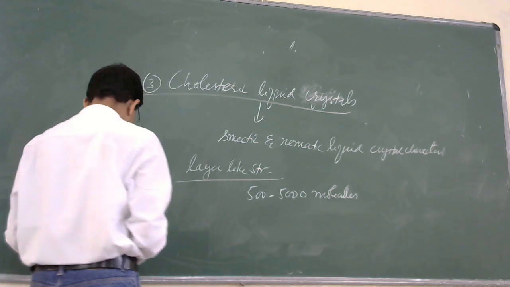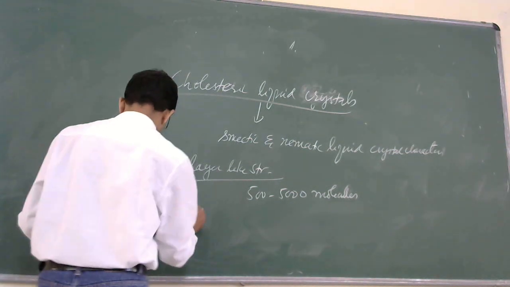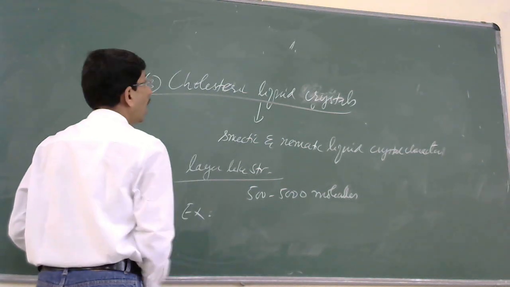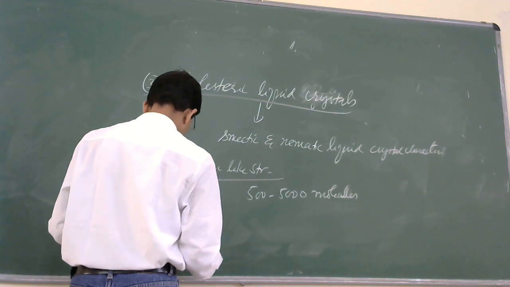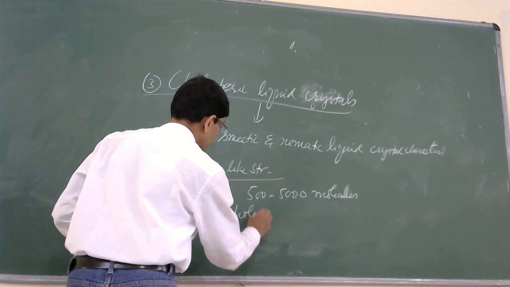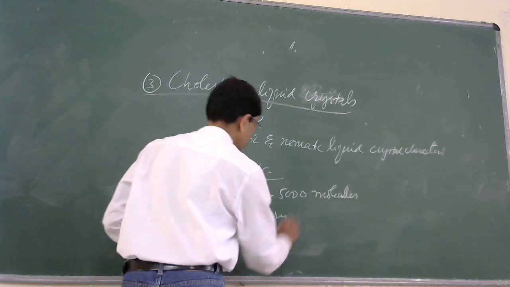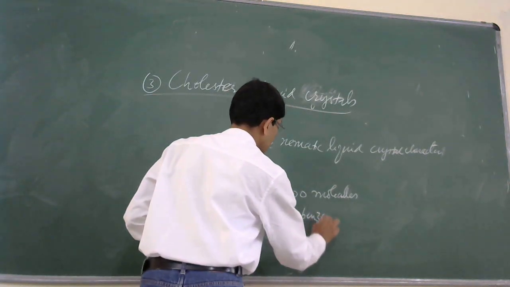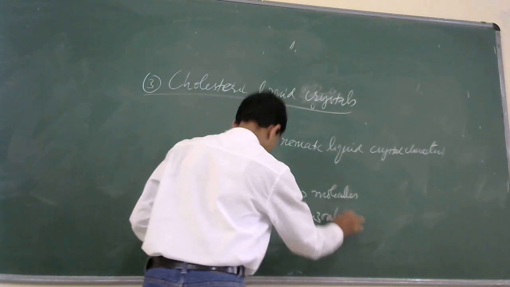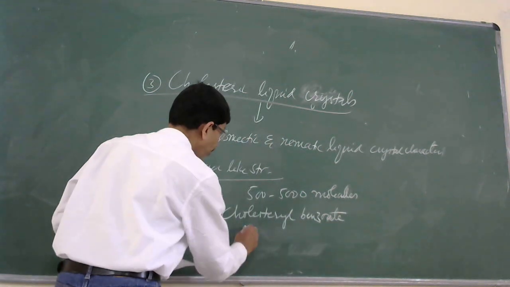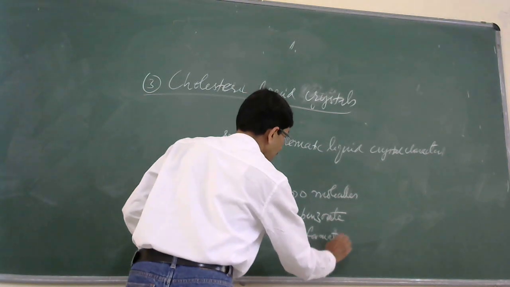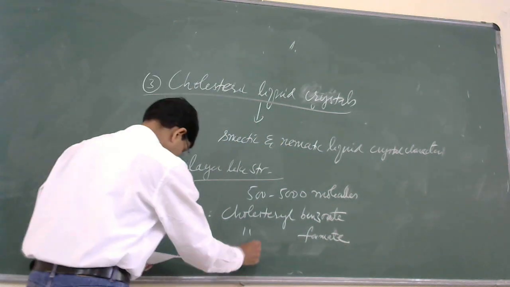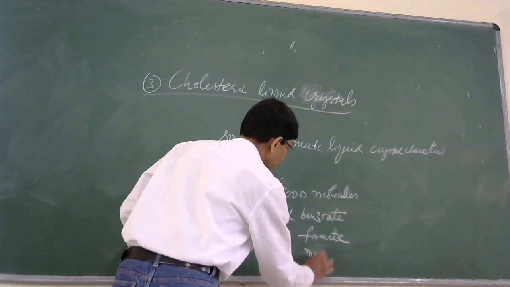And the examples of cholesteric liquid crystals are cholesterol benzoate, then cholesterol formate, all esters of cholesterol, and cholesterol nonanoate.